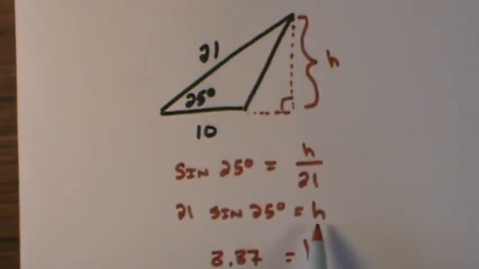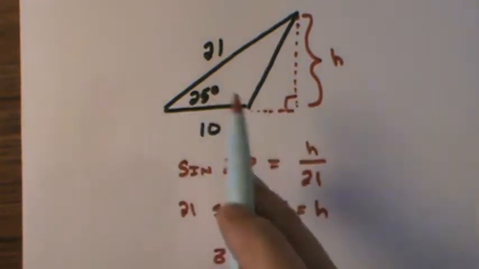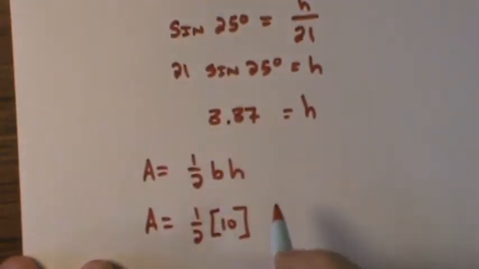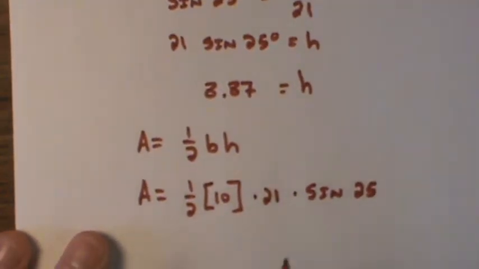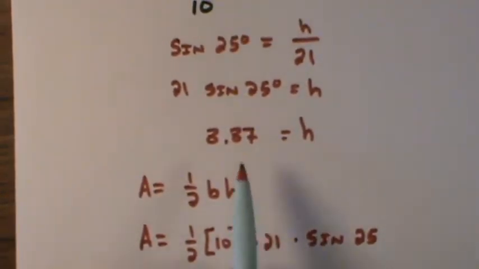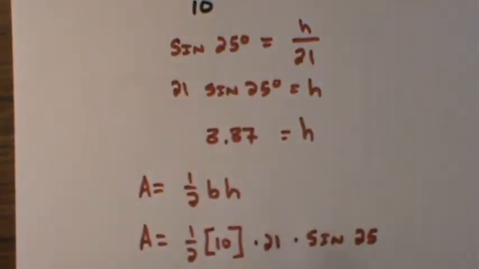And when I figured out the height, it was nothing more than the sine of the angle times the hypotenuse. So I'd say 10 times 21 times sine 25. This is coming from this line right here. That is what my h was, 21 sine 25.